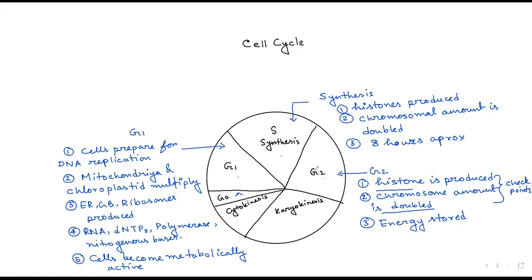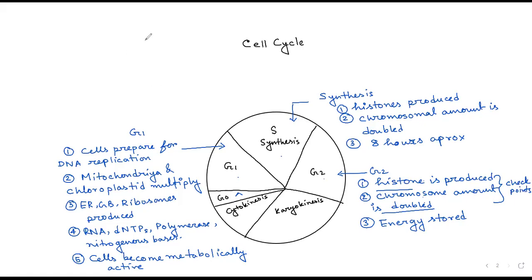Yes, Vicky. Ma'am, G2 phase is somewhat similar to synthesis phase. No, it is not at all similar to synthesis phase. These two parameters which I mentioned here are checked in the G2 phase. That is, is histone produced, is chromosome amount doubled properly. This is checked in the G2 phase. Understood? Yes, ma'am.